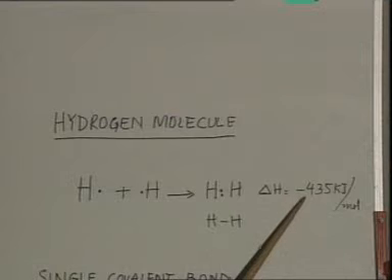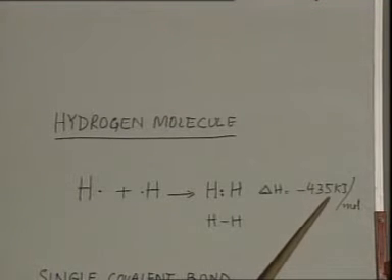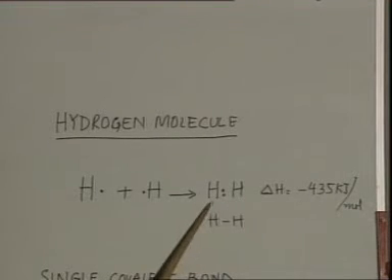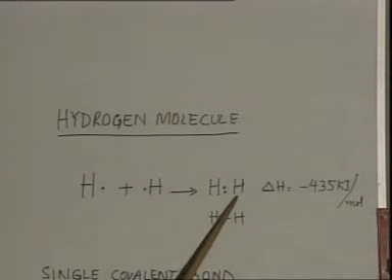The energy released during this process is equal to 435 kilojoules per mole, and equal amount of energy is required to break this bond. This bond is formed by the mutual sharing of 1 electron pair. Therefore, it can be represented by this short line. There are other examples of covalent compounds also, and such type of compounds are formed when atoms of non-metals combine with each other. Such type of bond is formed between the atoms of the elements belonging to group 4, 5, 6 and 7 of the periodic table.